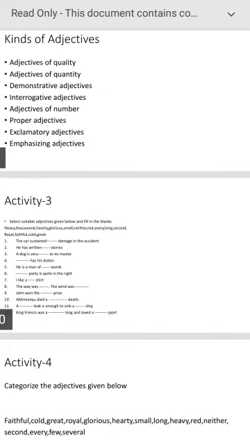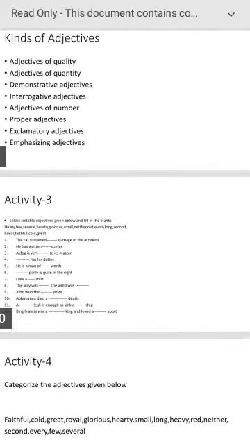Next, proper adjective. Proper adjectives are those which are formed from proper nouns. For example, the Indian tea, the Turkish towel, an English people, an American soldier, like that. These are proper adjectives.